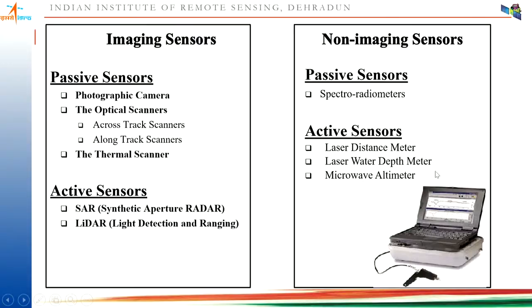These devices are used for measuring distance by using the two-way travel time, sending pulses and receiving the pulses at that sensor. So these are used as a normal distance meter. This is for lake depth measurement, and normally the microwave altimeter has longer penetration capability, so it is normally used for measuring sea depth.